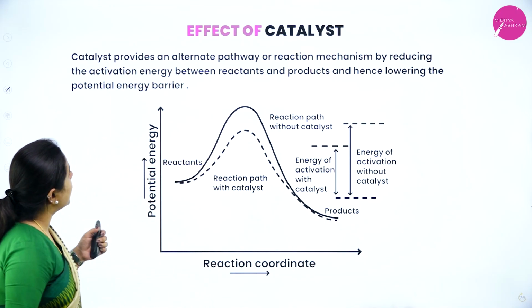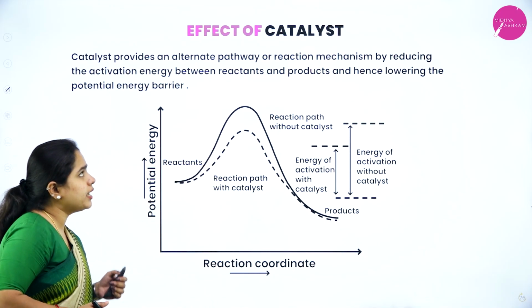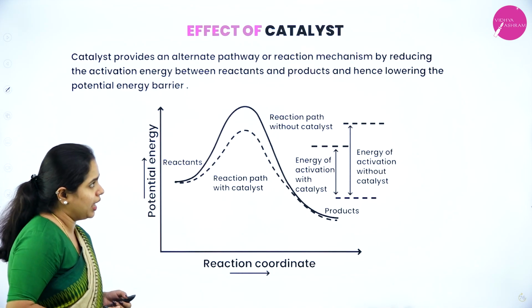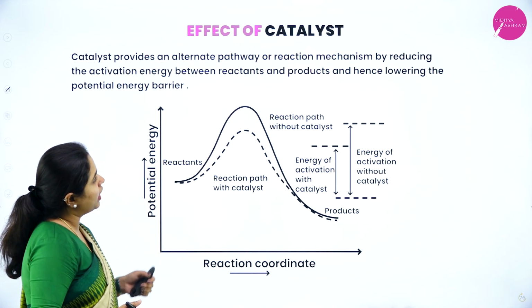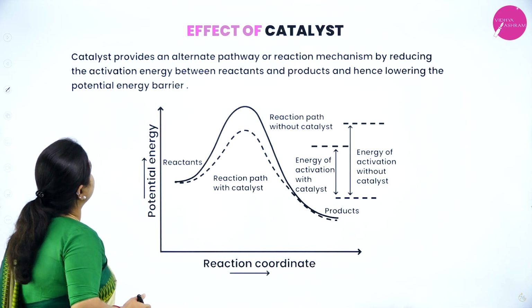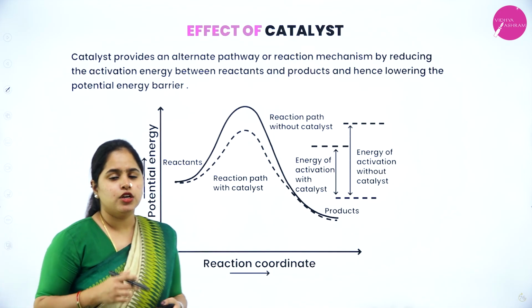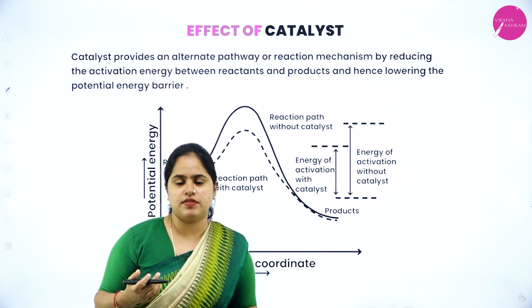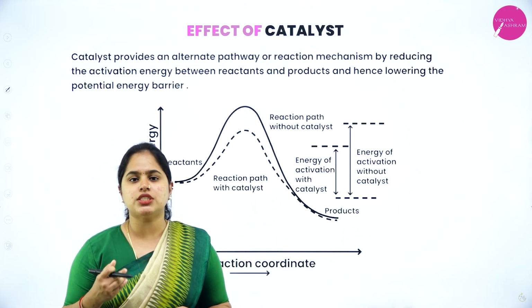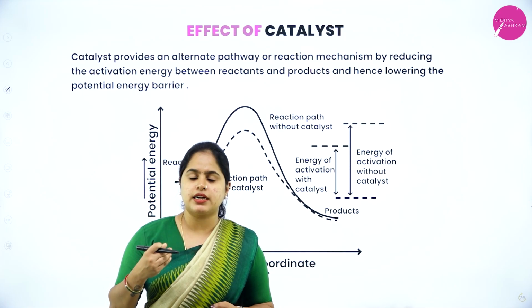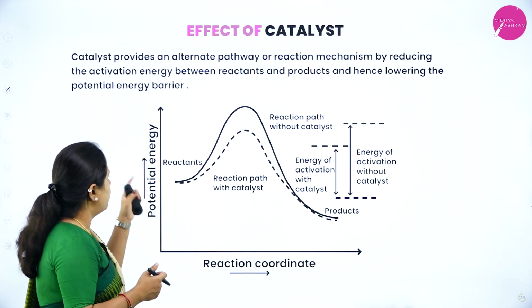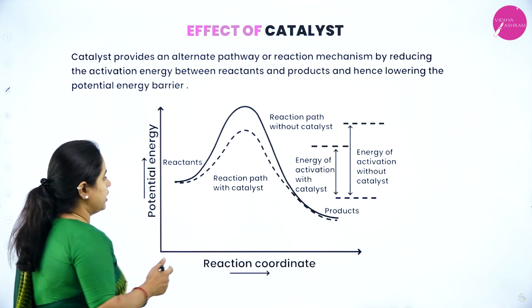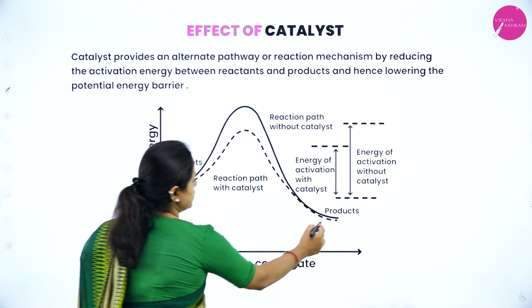Now, the catalyst provides an alternative pathway or reaction mechanism by reducing the activation energy between the reactants and products, and hence lowering the potential energy barrier. We have already studied what activation energy is. Activation energy is the energy required by the reactants to form an activated complex. We have even studied this graph, potential energy versus reaction coordinate. This is your reactants and here is your products.